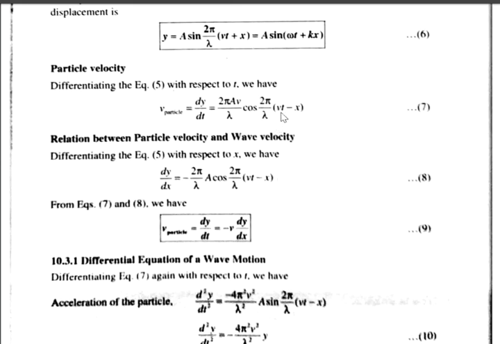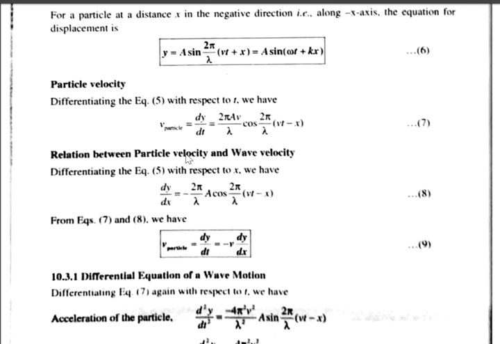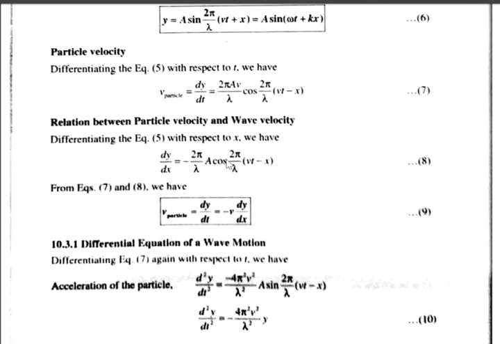This is equation 7 we are writing. Here, in 2 pi by lambda, v is missing. You should include v here. dy by dt is obtained by differentiating equation 5 with respect to t. Sorry, for dy by dx, it is with respect to x. If you differentiate with respect to x, you will get equation 8. So from equation 7 and equation 8, the particle velocity equals dy by dt, which is equal to minus v into dy by dx.